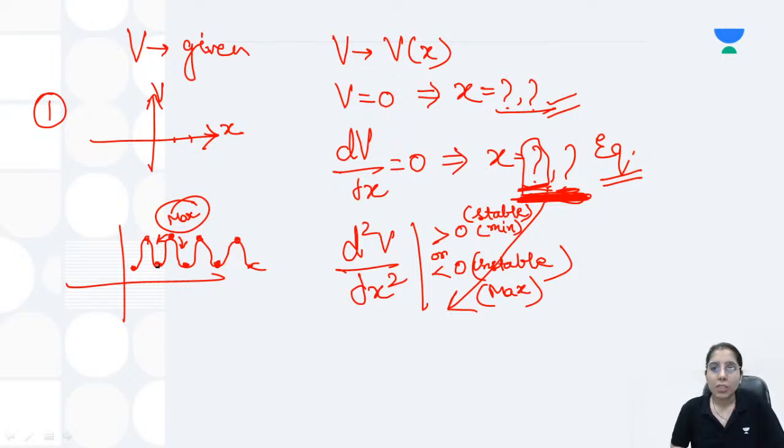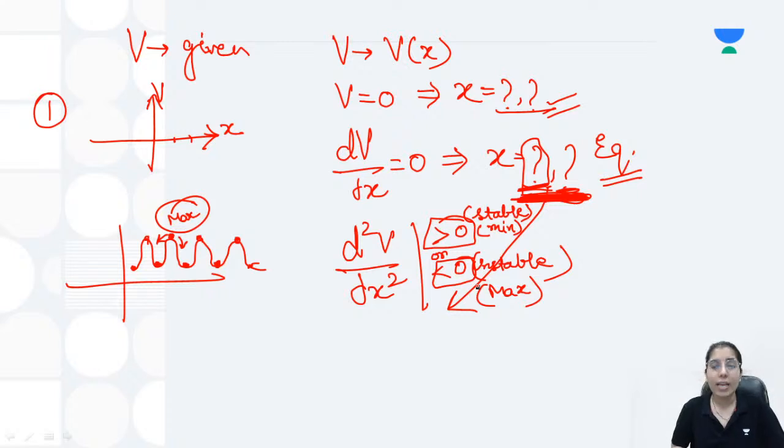If we consider stability in terms of life, most of you who are attending these sessions and preparing for some exam are trying to get stable in the future in our life. So we all want to be stable. That's why for a stable condition, greater than 0 is the condition for the second order derivative of potential at equilibrium points. While unstable means rarely will you find someone who wants to be unstable in life. So that's why less than 0. That's how you can relate it with the condition, and I hope it's getting clear to everyone now.